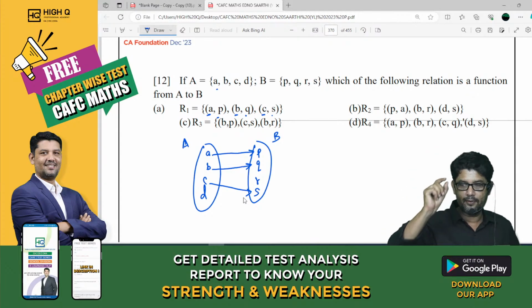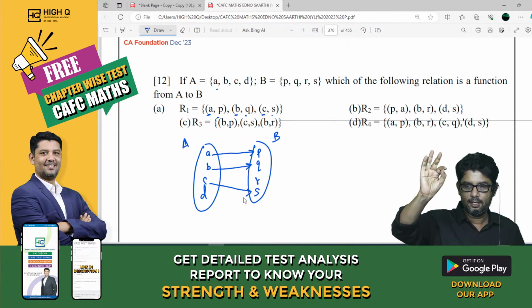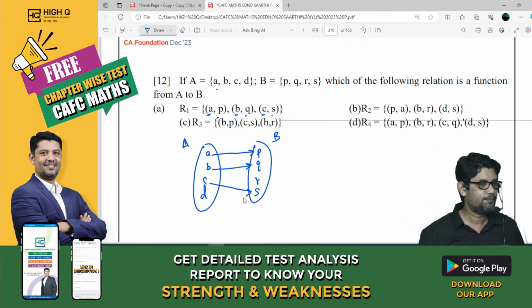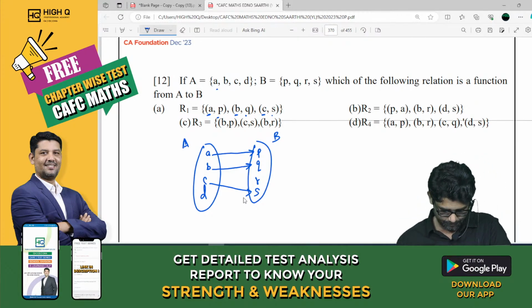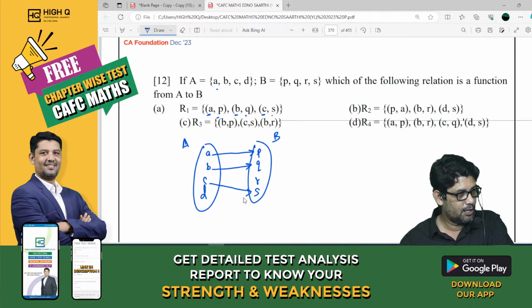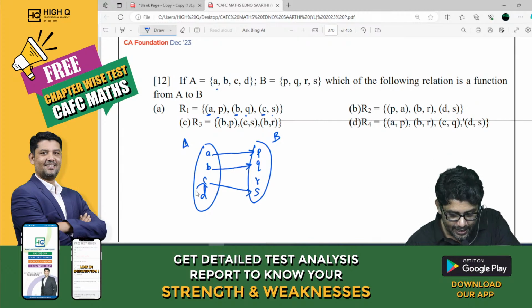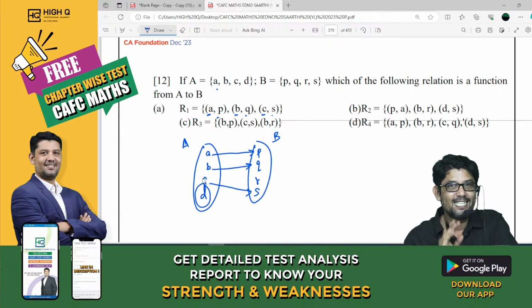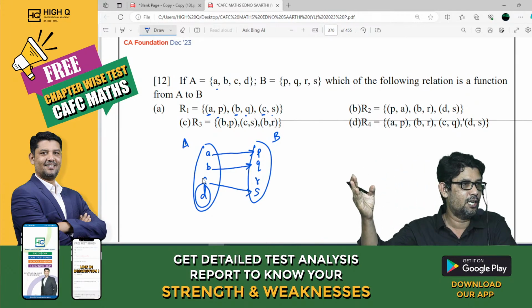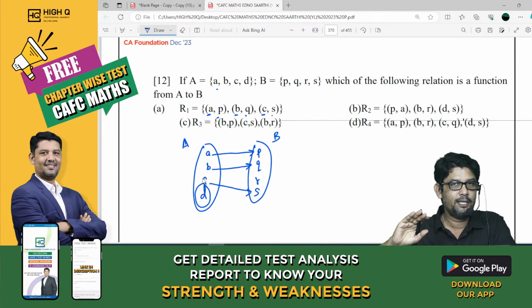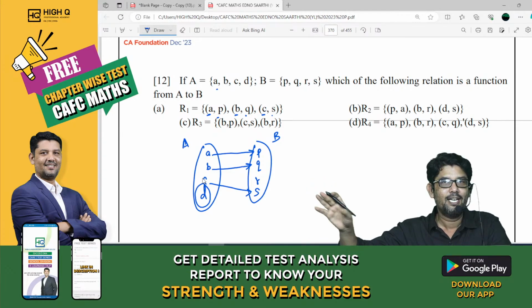I want you to tell me whether it is a function or not. Answer my question. Why is it not a function? It is not a function because an element in the domain does not have an image in the codomain.